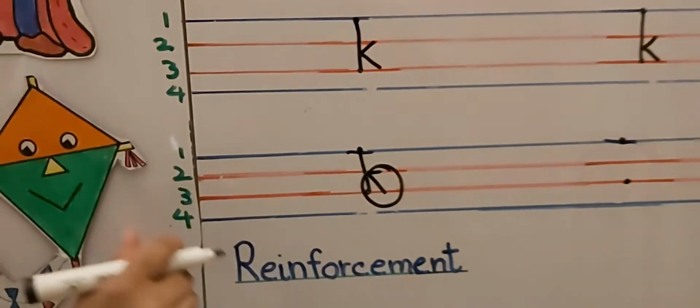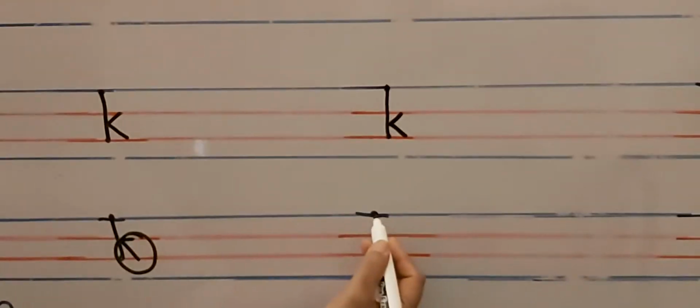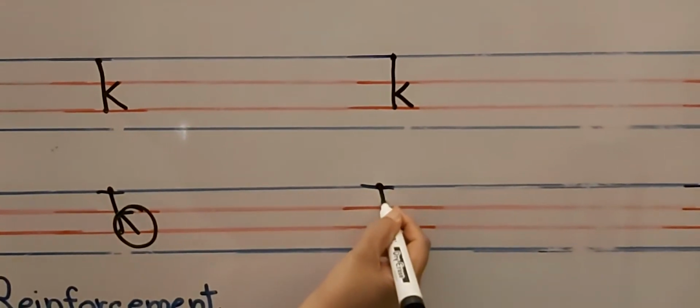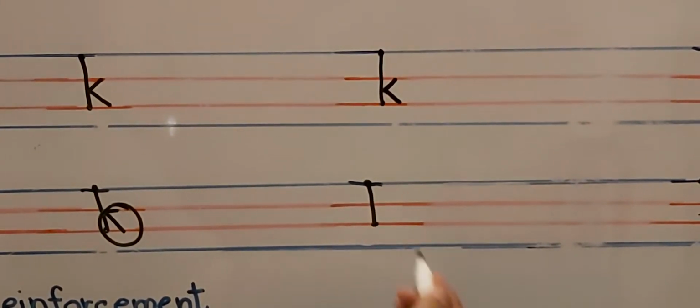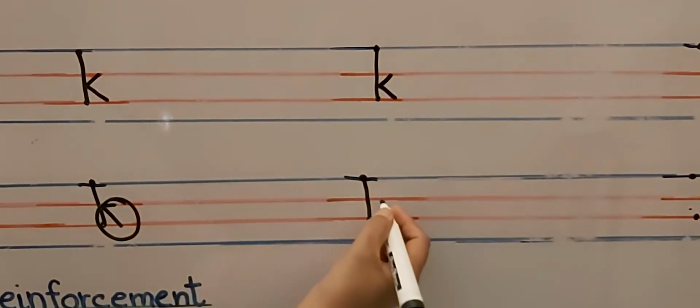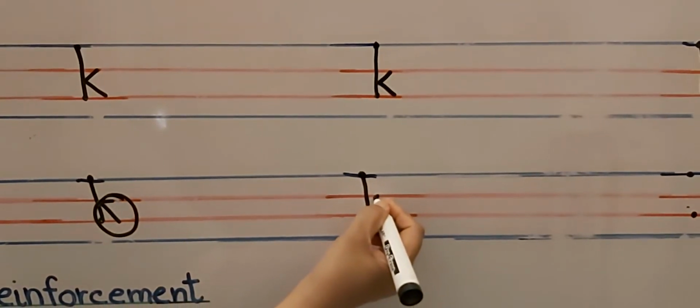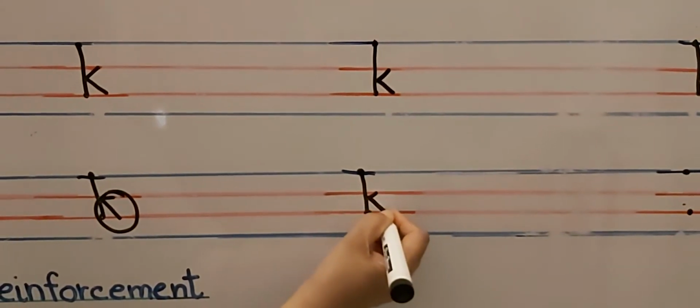Be careful, don't do like this. Okay, put your pencil on the dot, make a straight line, touch line number 3, pick up your pencil and make one slanting line and one more. Now look over here. This slanting line is small and this slanting line is big. This is also wrong.